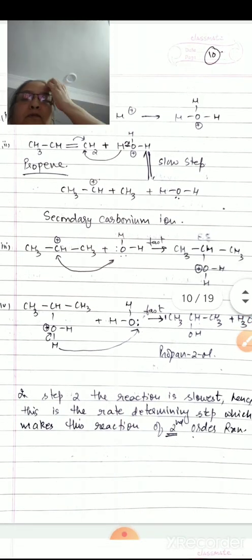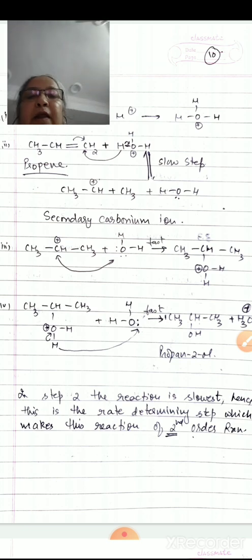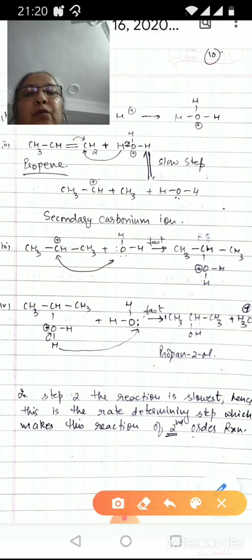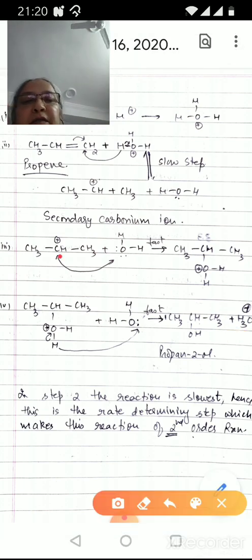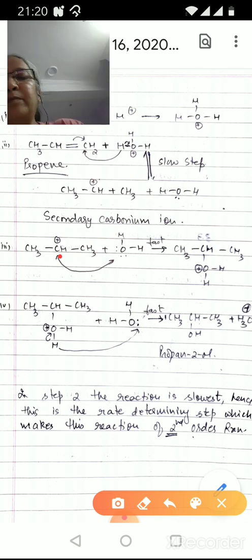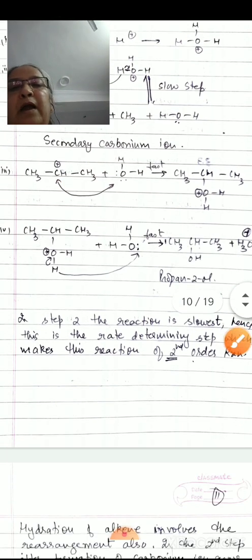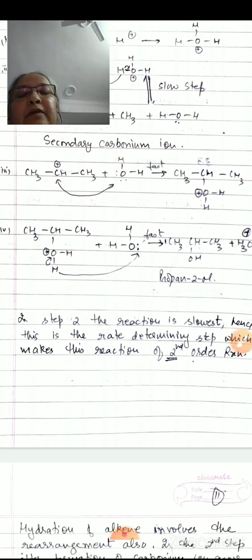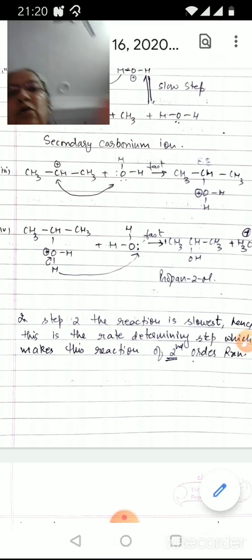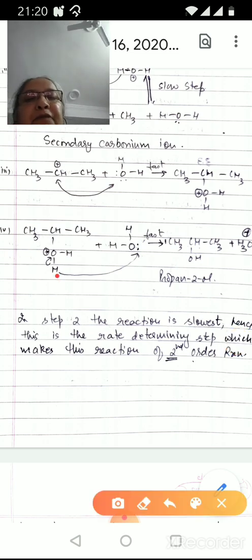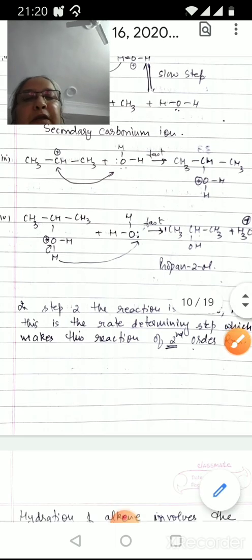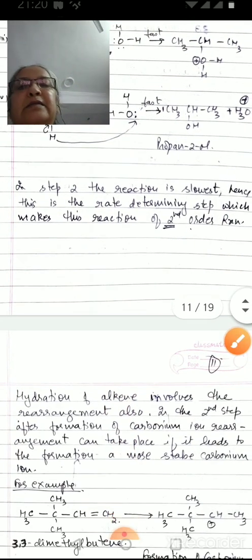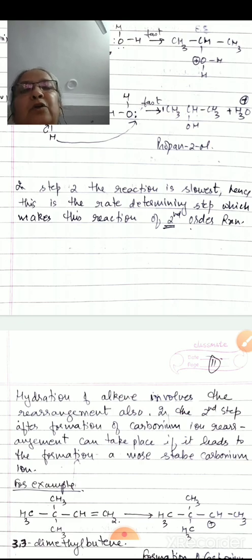Now this formation of secondary carbonium ion takes place, and when this secondary carbonium ion reacts with a water molecule, the water molecule is added on this positively charged carbon and oxonium ion is produced. Now this oxonium ion reacts with a water molecule, and the water molecule extracts one hydrogen atom from this oxonium ion, and secondary alcohol is formed plus hydronium ion is prepared. As step 2 is the slowest, this is the rate determining step, which makes the reaction a second order reaction.